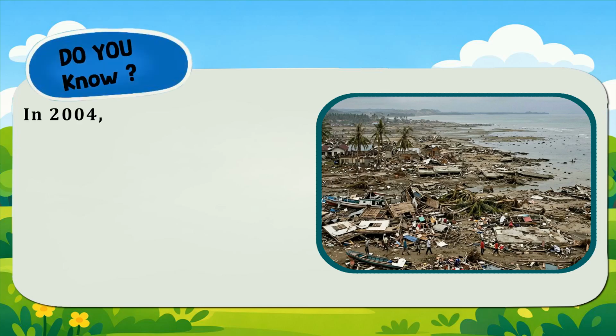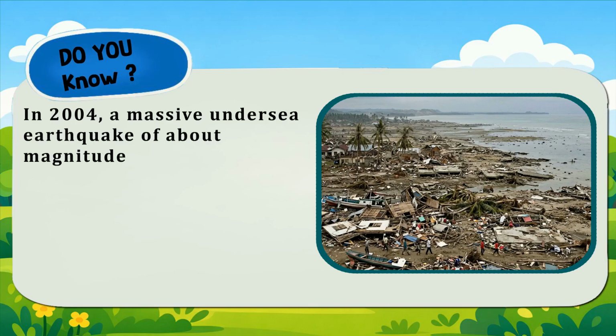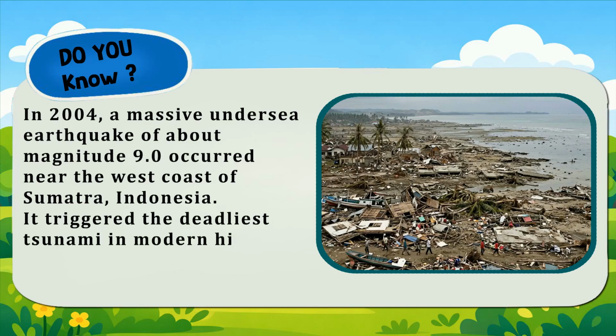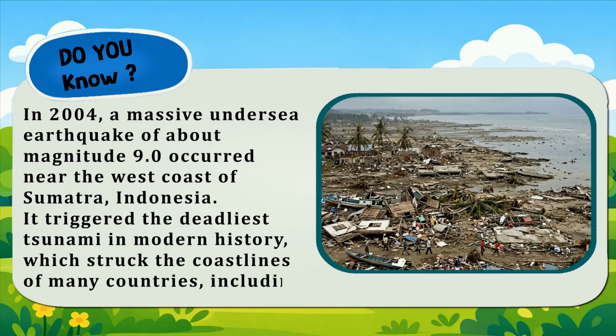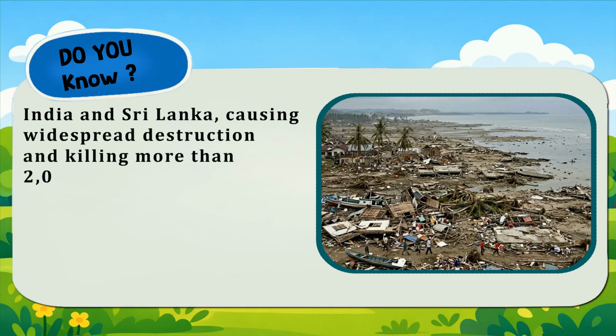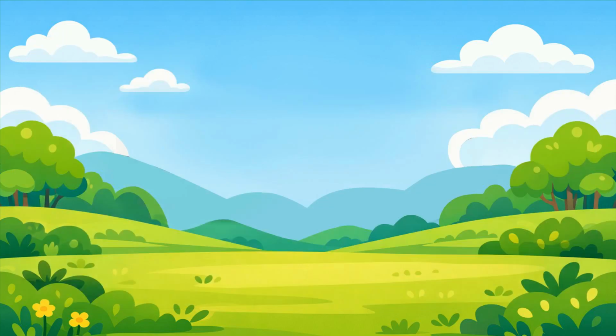Do you know, in 2004, a massive undersea earthquake of about magnitude 9.0 occurred near the west coast of Sumatra, Indonesia. It triggered the deadliest tsunami in modern history, which struck the coastlines of many countries, including India and Sri Lanka, causing widespread destruction and killing more than 2 lakh people across 14 nations.